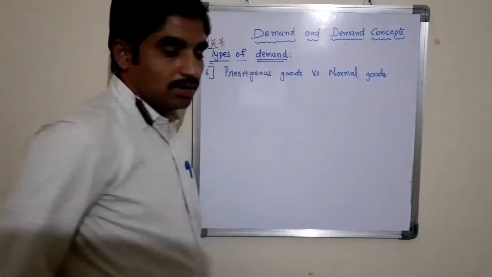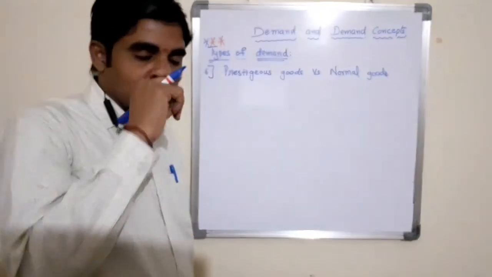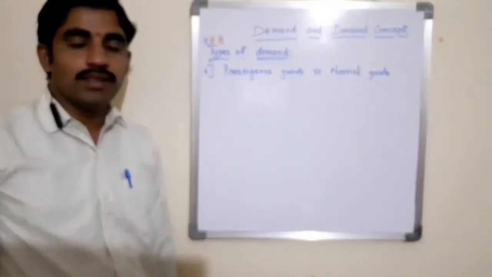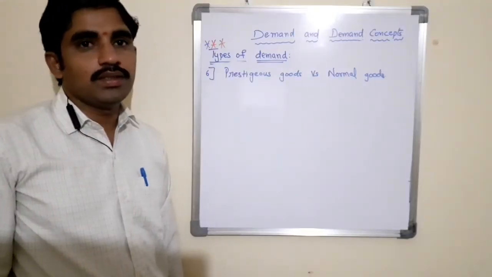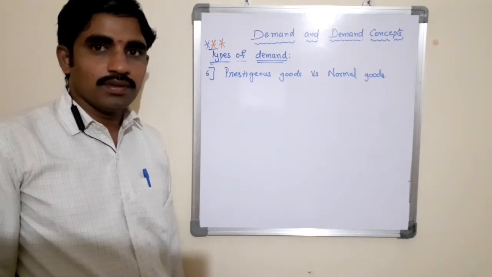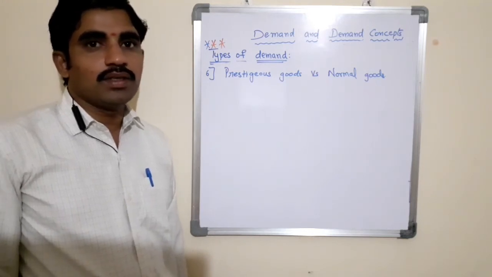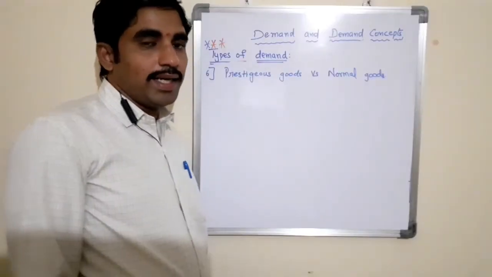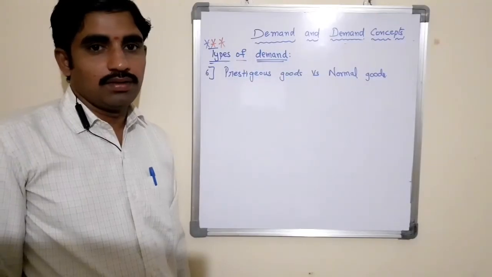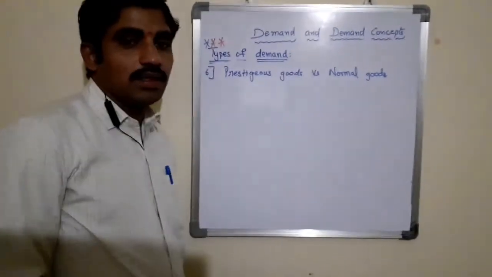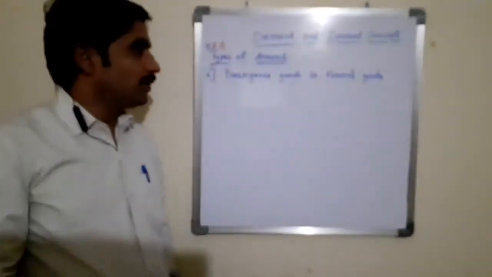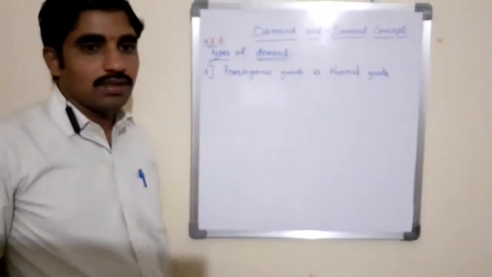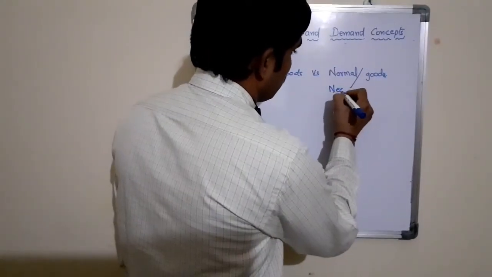Prestigious goods versus normal goods. Prestigious goods are a type of goods whose demand shows a positive relationship with the consumer's income. It means that the demand for the goods increases with an increase in the consumer's income or expansion of the economy. Where there is an increase in the income level of the consumer, the prestigious goods demand will also increase, and vice versa.